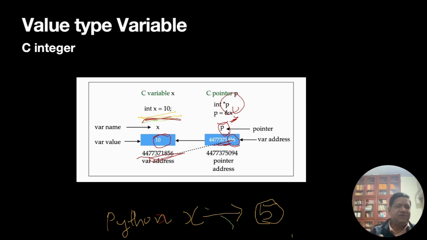So that's a key difference. If x is equal to 10 in C, x and 10 are the same. However, in Python, the object 5 is the sacred thing, which has other stuff in it. In C, the number 10 requires how many bytes? It requires 4 bytes.